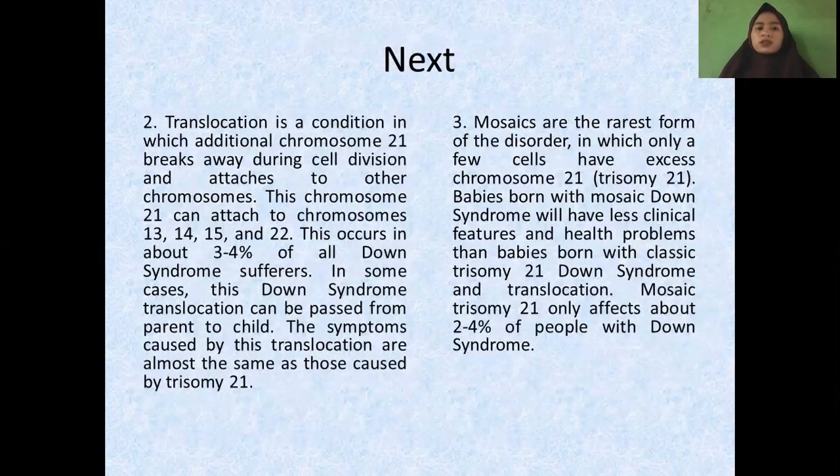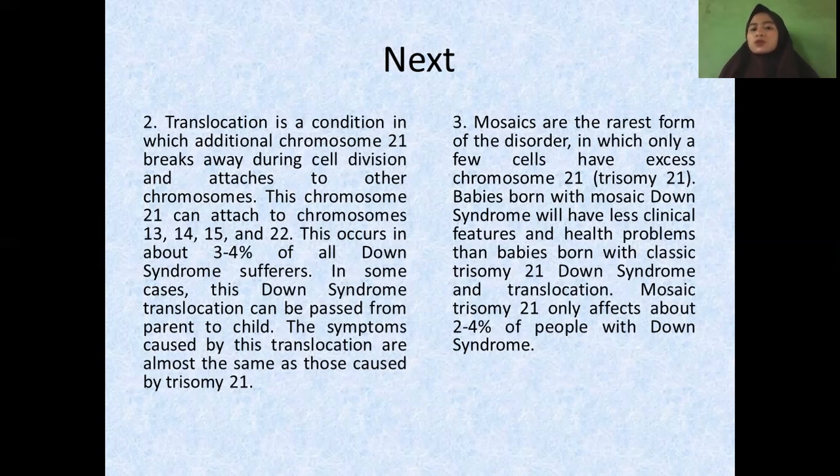Next is translocation. Translocation is a condition in which an additional chromosome 21 breaks away during cell division and attaches to other chromosome. This chromosome 21 can attach to chromosome 13, 15, 14, and 22. This occurs in about 3 to 4% of all Down syndrome sufferers. In some cases, this Down syndrome translocation can be passed from parent to child. The symptoms caused by this translocation are almost the same as those caused by trisomy 21.